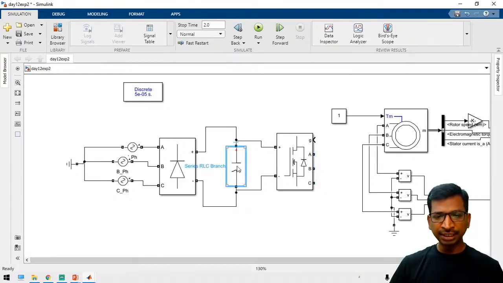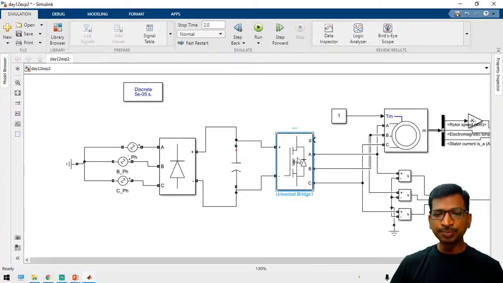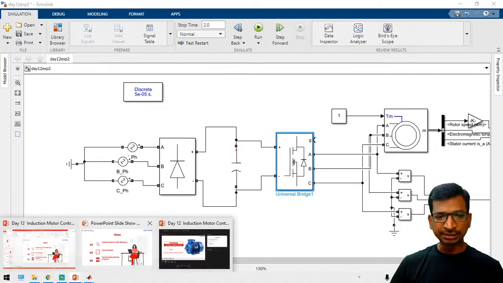We are applying a DC to the inverter block, and then it will generate an AC output voltage: A phase, B phase, and C phase. See here, within this block, the circuit will be like this.